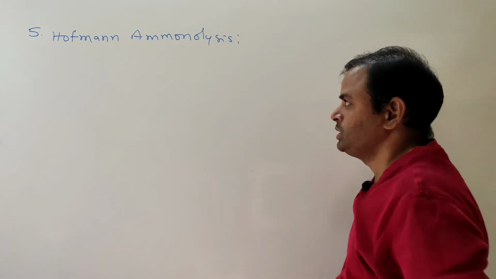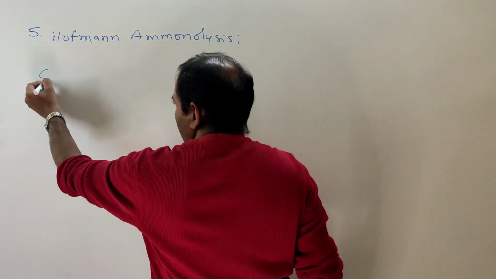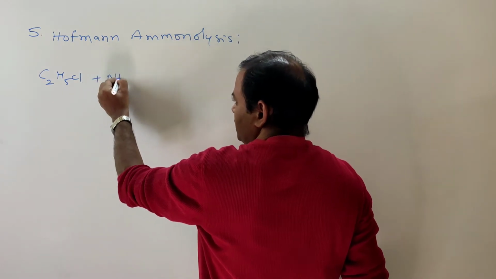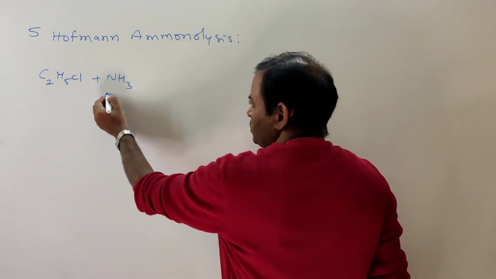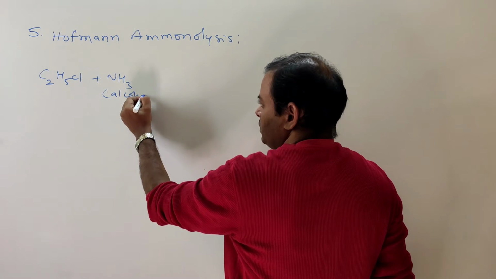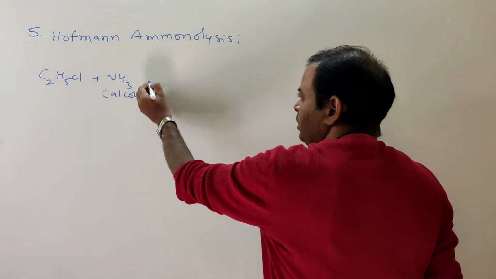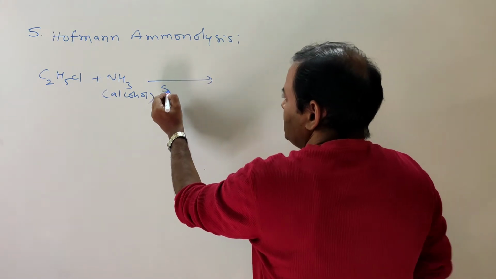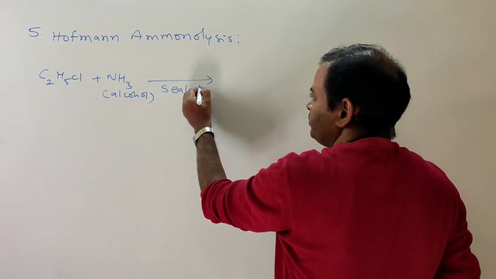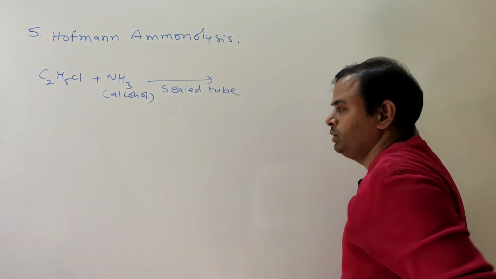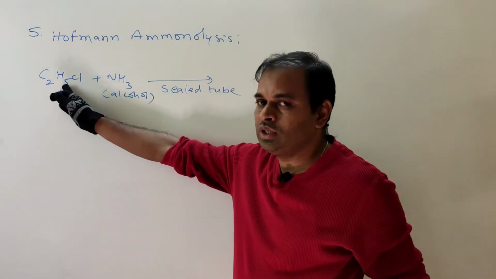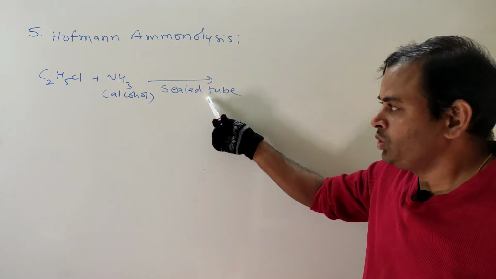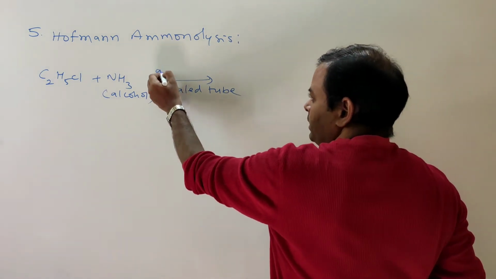Here take one example, C2H5Cl plus NH3, alcoholic ammonia, passed through a sealed tube at 100 degrees centigrade.